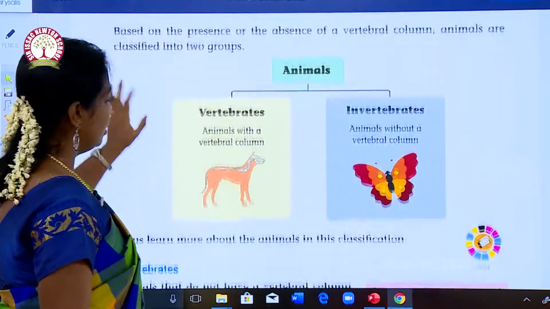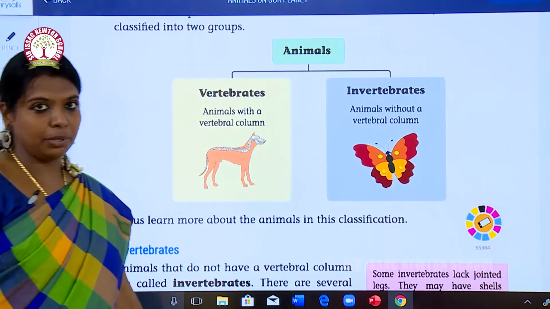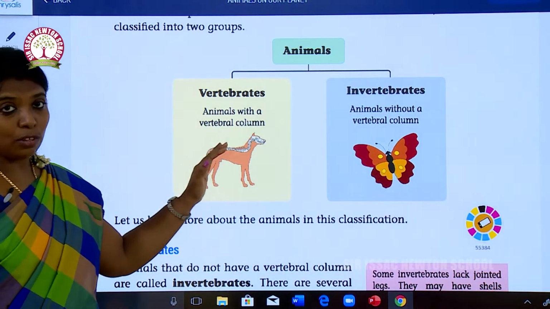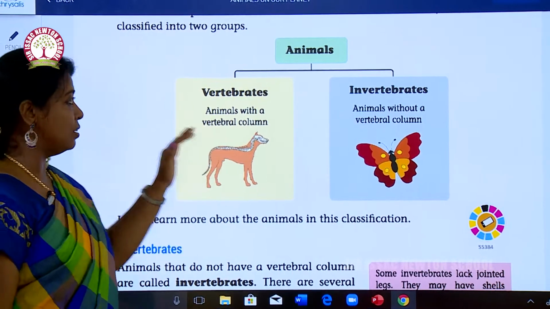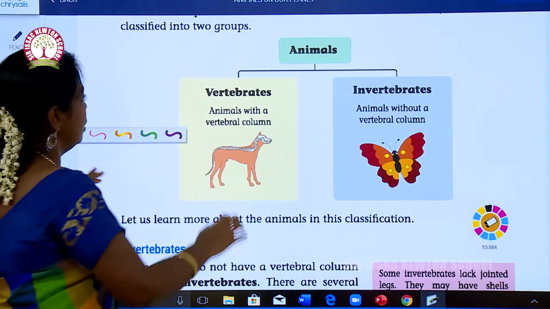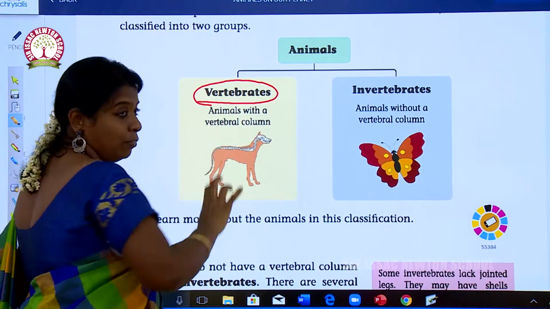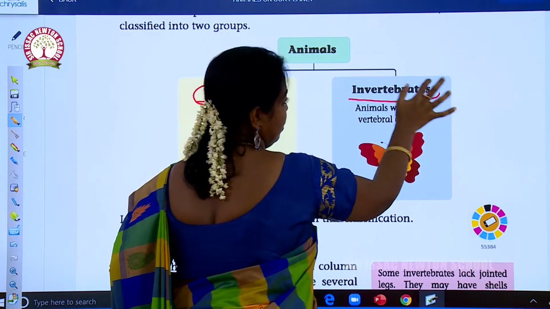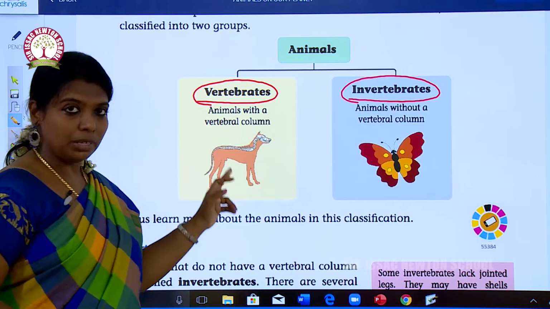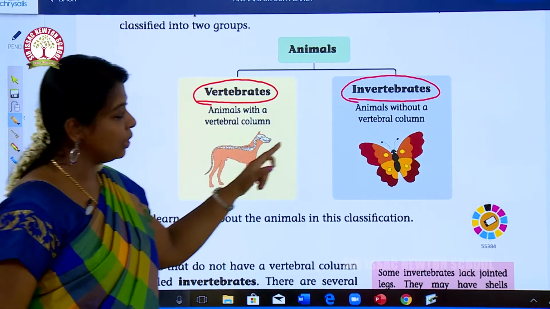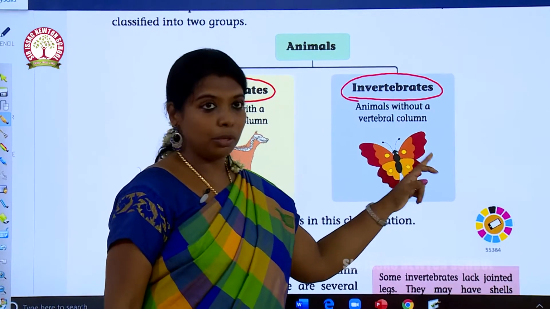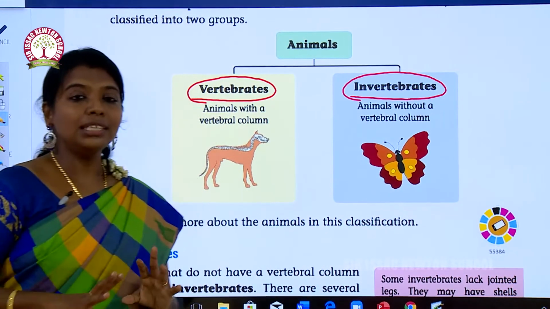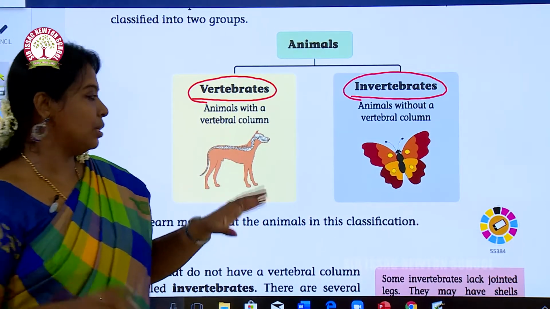See here, vertebrates, invertebrates. Okay. If the vertebral column is present, it is called vertebrates. If the vertebral column is absent, it is called invertebrates. Animal with a vertebral column: a dog is given here. Animal without a vertebral column: insect. Okay, insects mostly don't have a vertebral column.